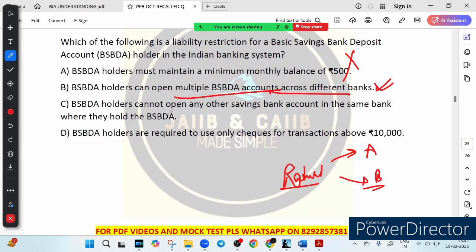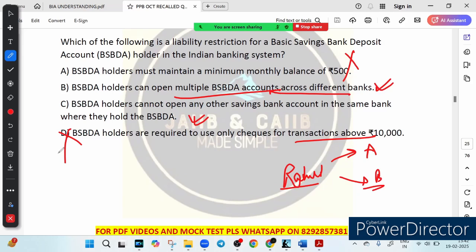Option C says a BSBDA holder cannot open any other savings account in the same bank where they hold the BSBDA, right. So this is also true, because if Sita opens a BSBDA in bank X, she must close any existing savings account in the bank within 30 days. So this is a restriction. And option D says the BSBDA holders are required to use only cheque for transactions above 10,000. Is it true? No. What does it mean? It means that there is no restriction on cheque use. A BSBDA holder can withdraw cash, use a debit card or electronic transactions without any obligation, right.